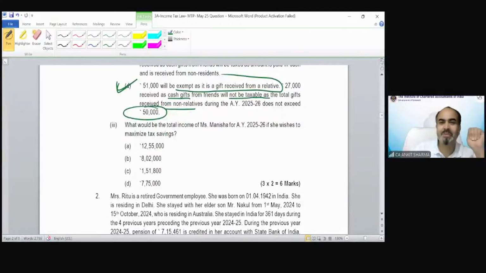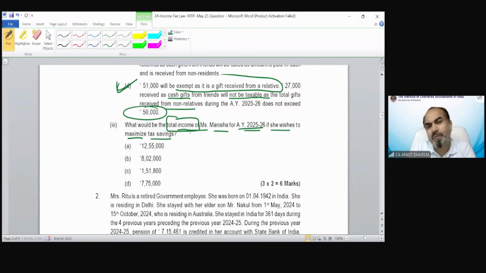The main question is question number 3. This is very interesting. What would be the total income of Manisha for assessment year 25-26 if she wishes to maximize tax saving? So now we have to find out the total income of Manisha. But before finding the total income, we should first know the residential status of Manisha.